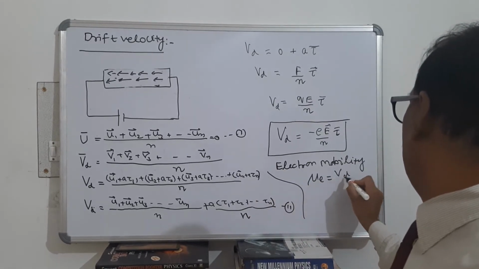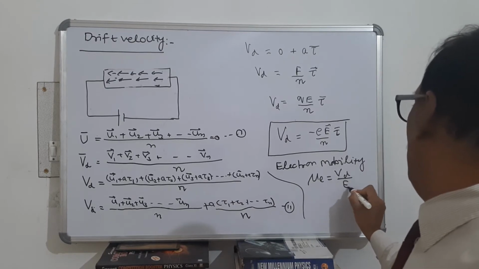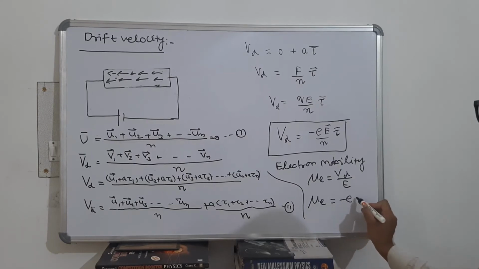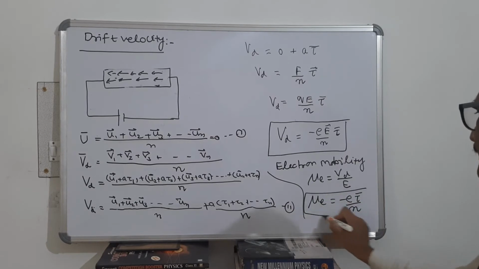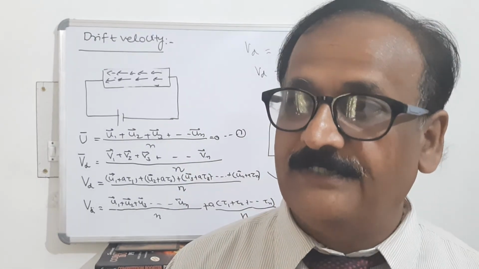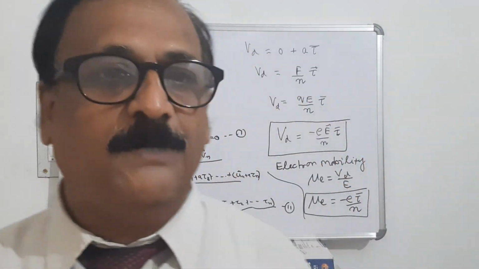If you divide this equation by the electric field, then electron mobility mu is equal to minus e tau upon m. This is electron mobility. Next I will try to find a relation between electric current and drift velocity.